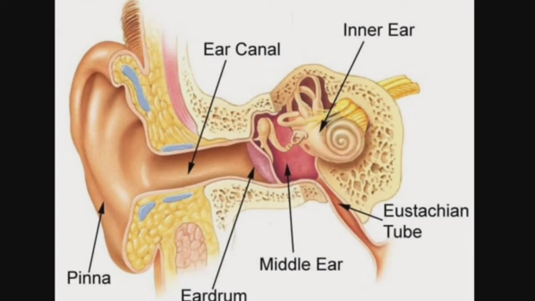And the second one is the middle ear. The eardrum is present in the middle ear. And the last one is the inner ear. At the end of the eardrum, the inner ear is there. From that, the signals are transmitted to the brain.